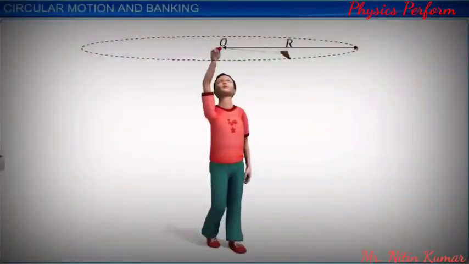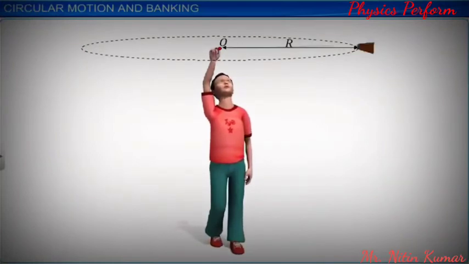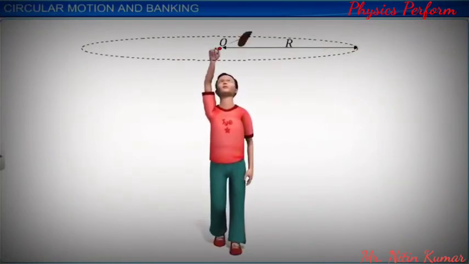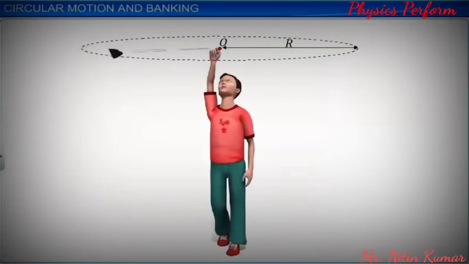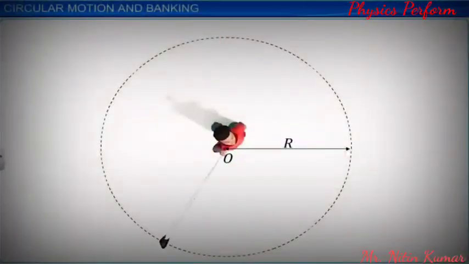A simple example of centripetal force is that of a stone tied to a string and rotated in a circle in a horizontal plane. The tension, T, in the string provides the required centripetal force.